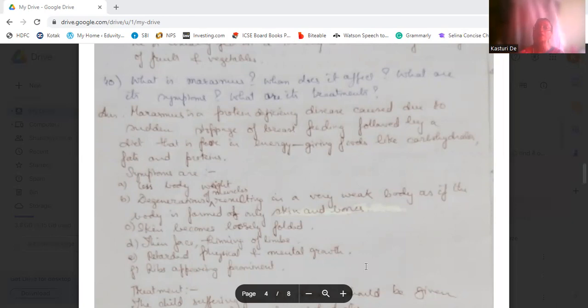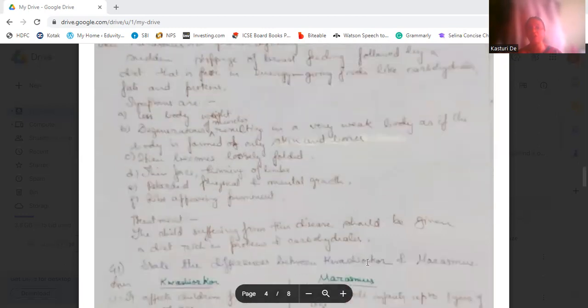The skin becomes loosely folded, the face becomes thin, the limbs become thin, there is retarded physical and mental growth, ribs appear prominent, and the body looks full of bones with only skin over the bones, no muscle. Muscle has been degenerated. So marasmus is like that.